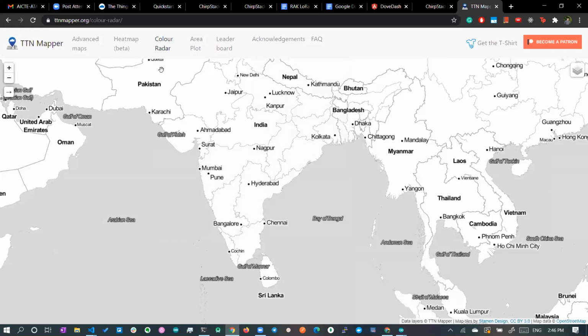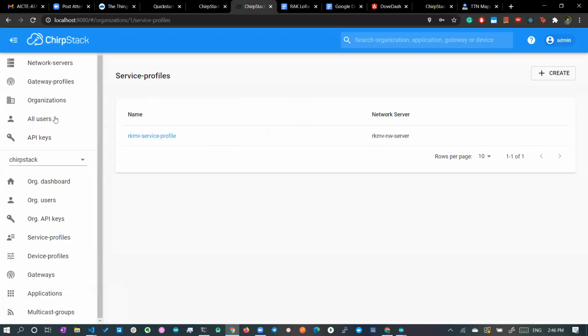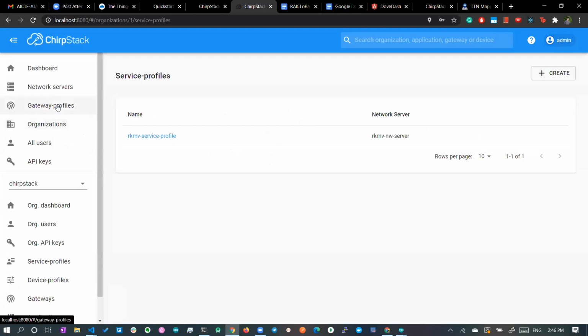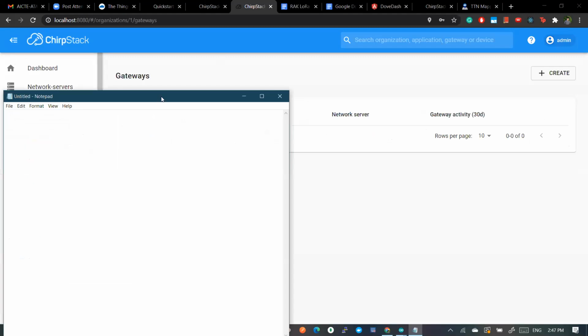It will take some more time. Fine. So now we have added the organization, the gateway profile, and the service profile. Now let's go and add the gateway. We will keep track of all the things we are doing so that we shouldn't get lost. The first thing is organization.